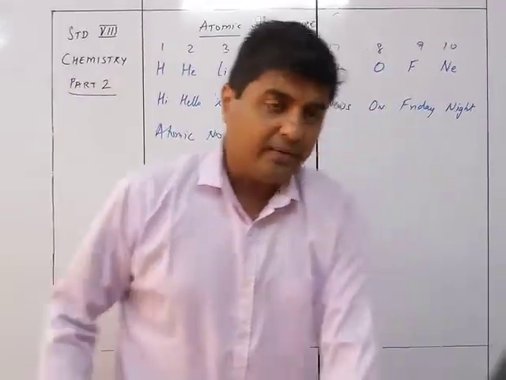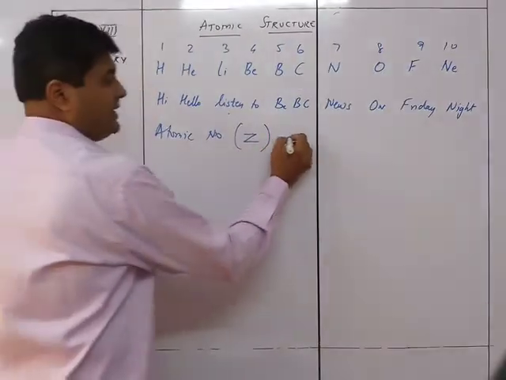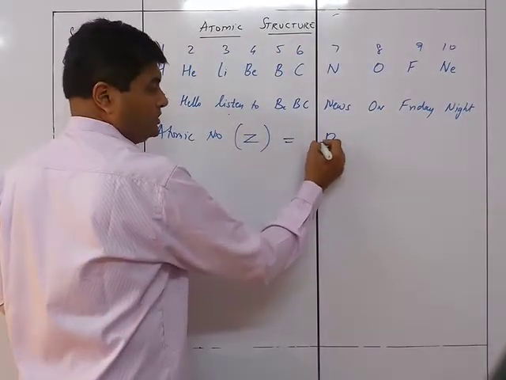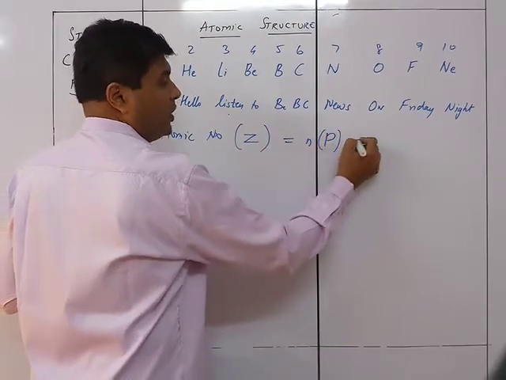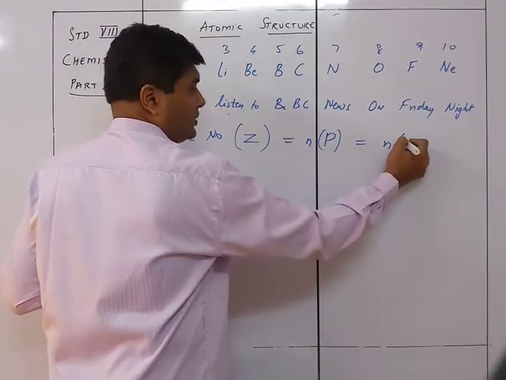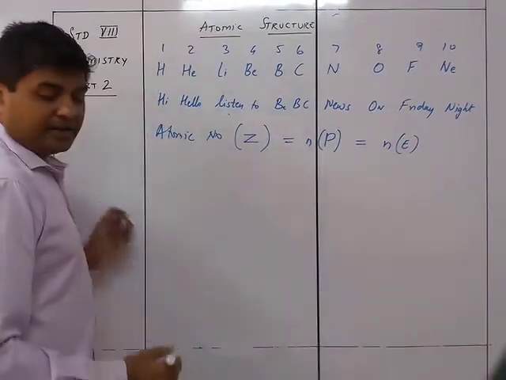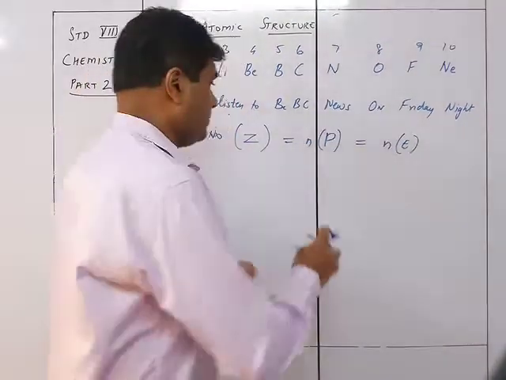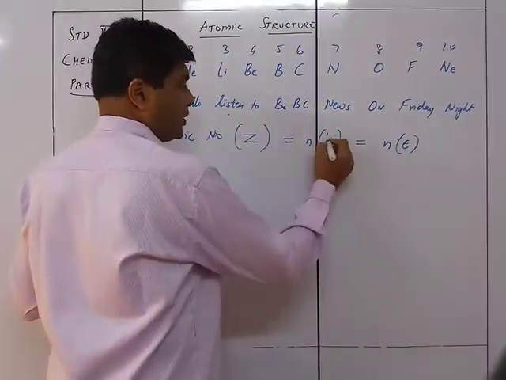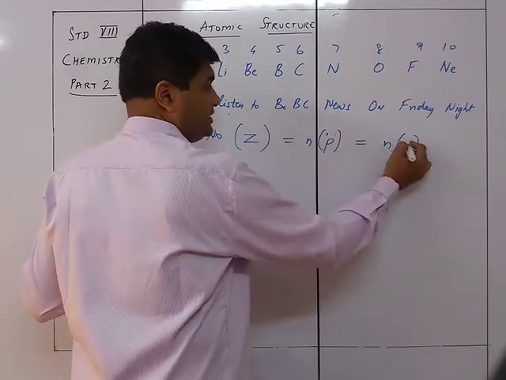we can say that Z is equal to the number of protons, or is equal to the number of electrons present in an atom. Or in fact, we should write it small because proton is small p, electron is also small e.